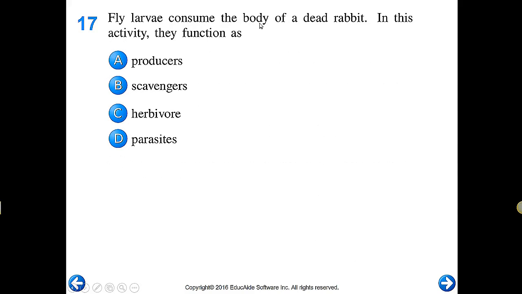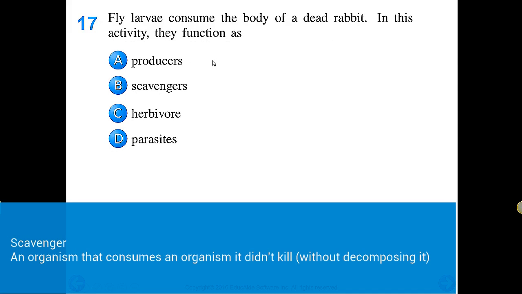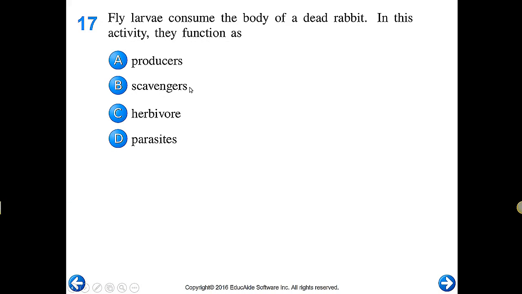Fly larvae consume the body of a dead rabbit. Okay, they're consuming a dead organism. So the only thing, an organism that consumes dead organisms, is a scavenger. Now, quick difference between scavenger and decomposer. A decomposer is going to also consume them, but it's going to recycle the materials back into the soil. So scavengers don't do that. They just eat it. They consume it. It's for their own purpose.